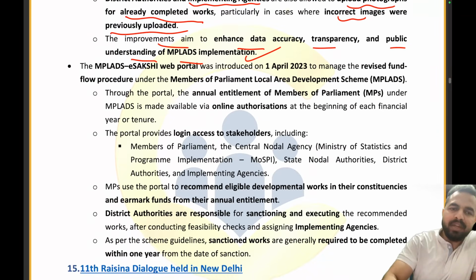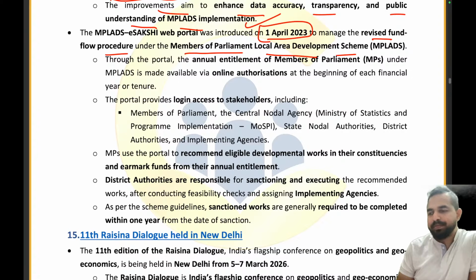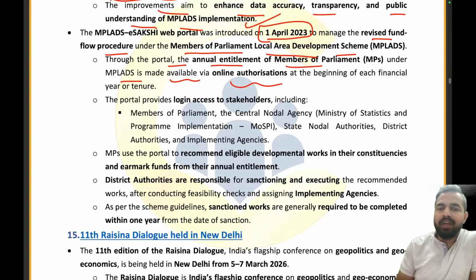Now moving ahead, the MP-led e-Sakshi web portal was introduced on 1st of April 2023 to manage the revised fund flow procedure under the Member of Parliament Local Area Development Scheme. Now through this portal, the annual entitlement of Member of Parliament under the MP-led is made available via online authorizations at the beginning of each financial year of tenure. Clear? So through the portal, the total entitlement is available via online authorizations at the beginning of each financial year.